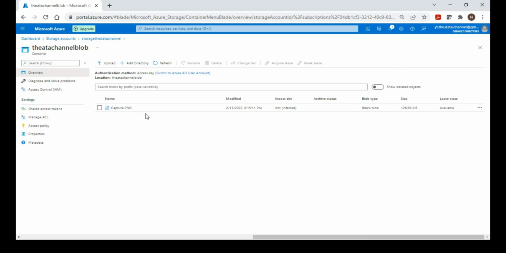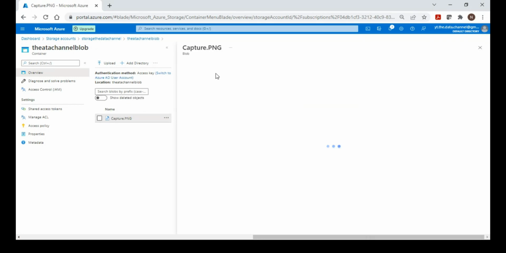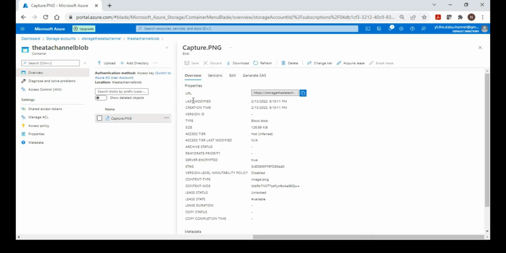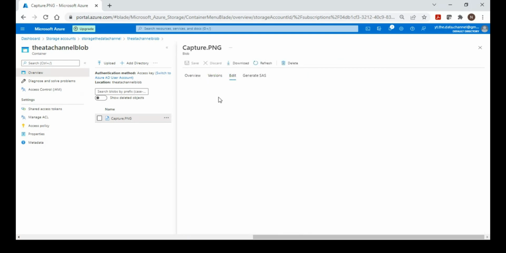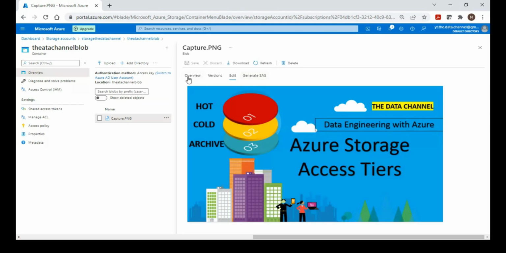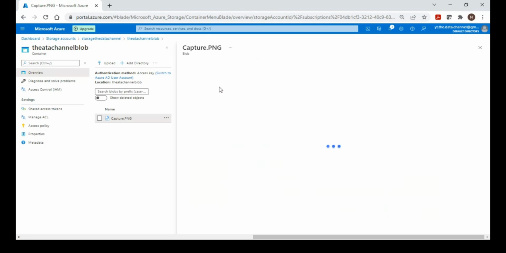Now if I come back and click on this file, it gives a lot of information. It generates a URL. It shows the created time, the modified time, and the type, whether it is block blob or append blob, as well as the size and access tier. You can go through many of these details, including the version, and if you want to edit the file, it comes here. You can also generate a SAS token, which is meant for sharing access with multiple users.